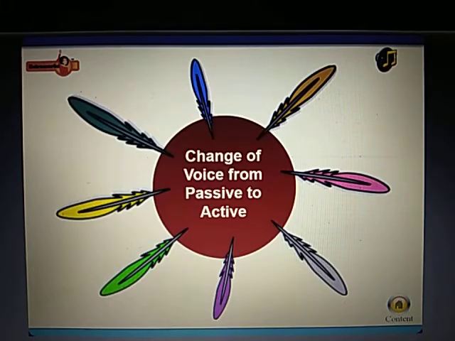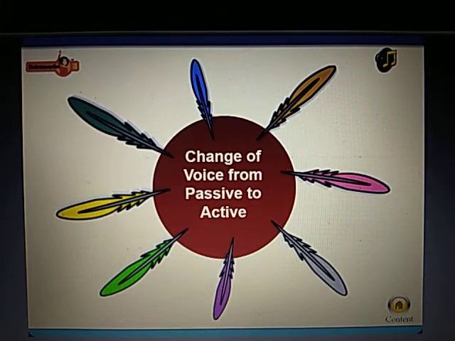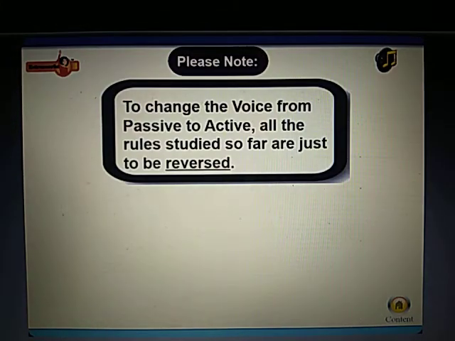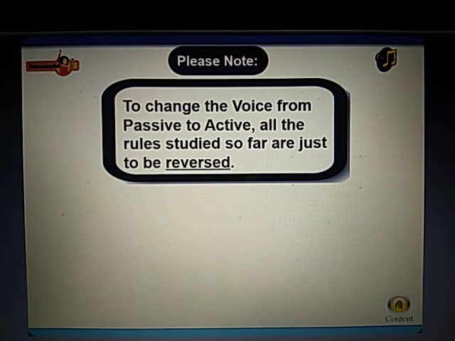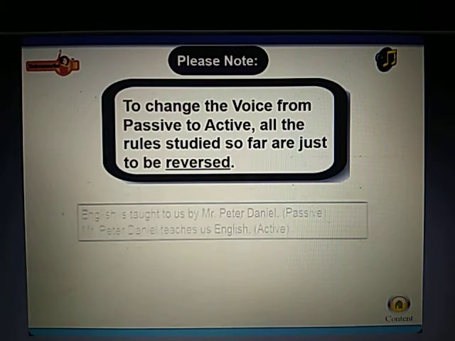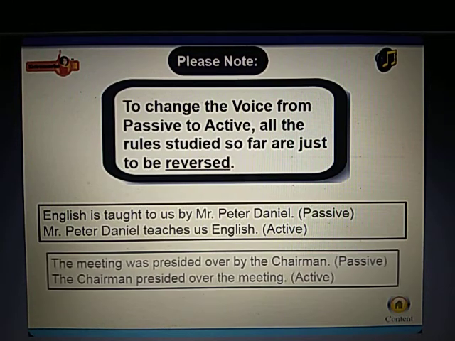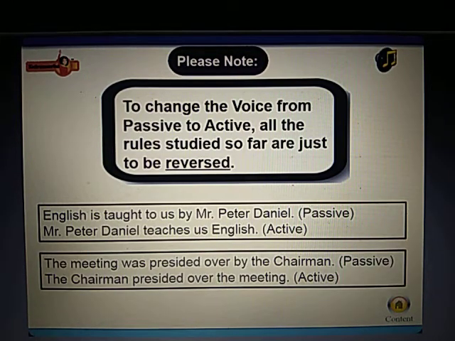Change of voice from passive to active. Please note, to change the voice from passive to active, all the rules studied so far are just to be reversed. Look at the following sentences. Passive: English is taught to us by Mr. Peter Daniel. Active: Mr. Peter Daniel teaches us English. Passive: The meeting was presided over by the chairman. Active: The chairman presided over the meeting.